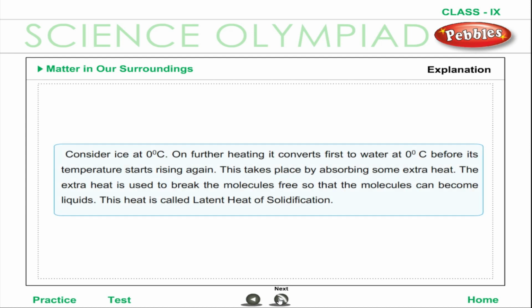Explanation. Consider ice at 0 degrees Celsius. On further heating, it converts first to water at 0 degrees Celsius before its temperature starts rising again. This takes place by absorbing some extra heat. The extra heat is used to break the molecules free so that the molecules can become liquid. This heat is called latent heat of fusion.